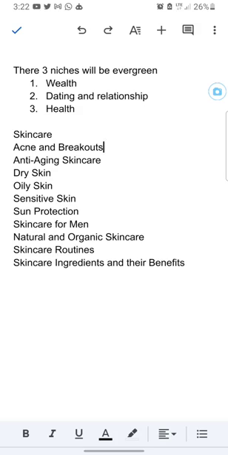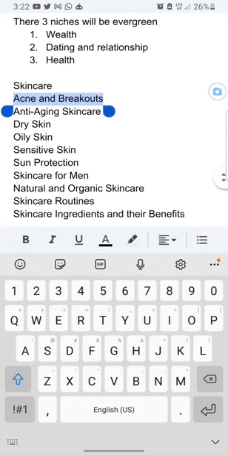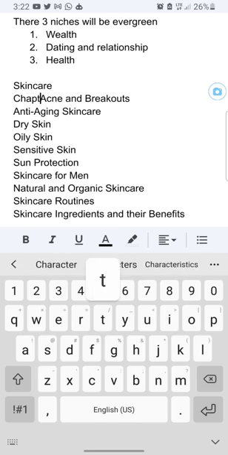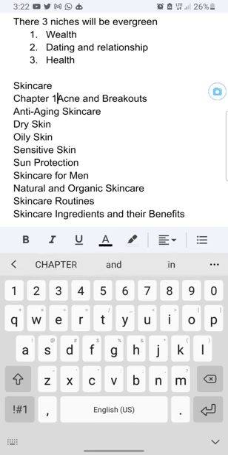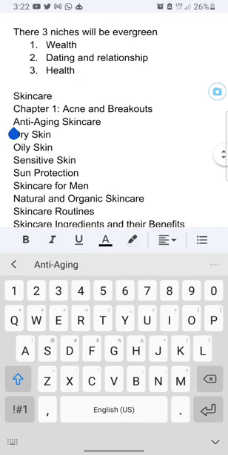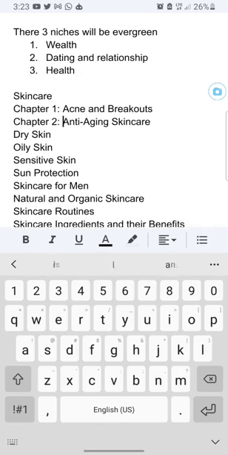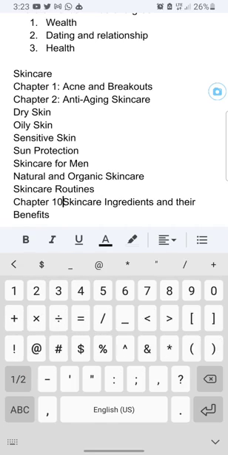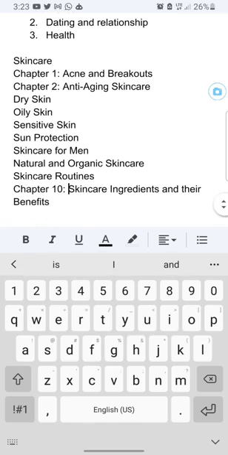So now, let's say I want to write, I'll ask ChatGPT to write something for me about acne and breakouts. All right, so we already have this. Let's break our books into chapters. Let's say this is chapter one. You understand? This is chapter one. Right, so this will be chapter two. Chapter two, right? Like that, till chapter 10, this will be chapter 10, right? And this also will be a chapter, till we get to this place.